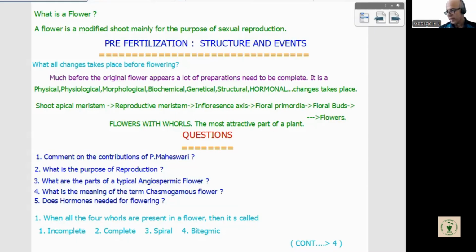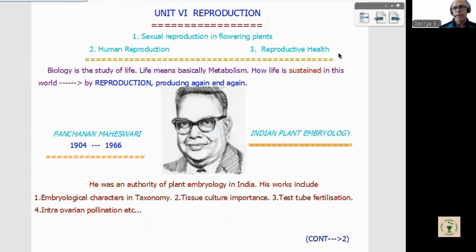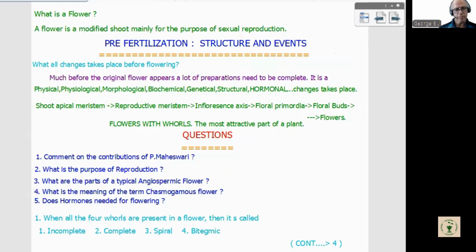So today, what we discussed, I will just show it. We started from here, and I discussed the chapter name. Then we studied the great Indian plant embryologist P. Maheshwari and his contributions. Then the flower, a fascinating organ of angiosperms, and the importance of flowers. Then different branches, anthology, anthesis, chasmogamous, cleistogamous. Then four parts of a flower: complete, incomplete, essential, non-essential. Then we defined what a flower is and its importance.